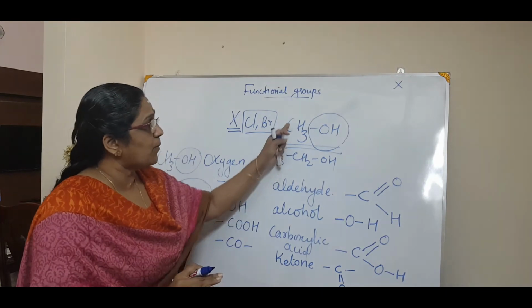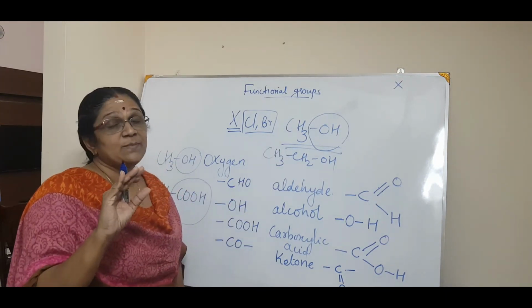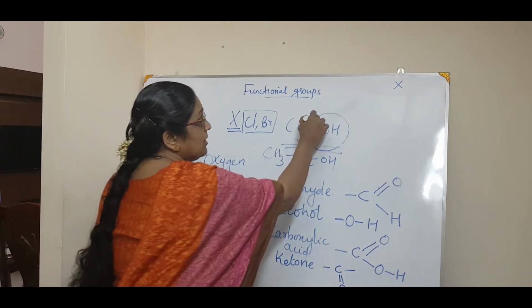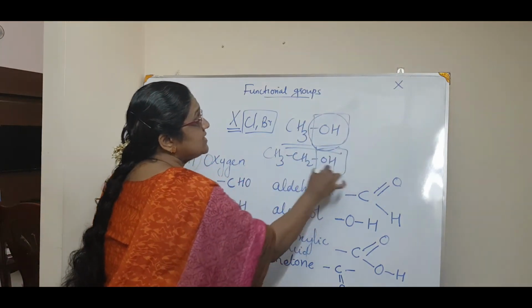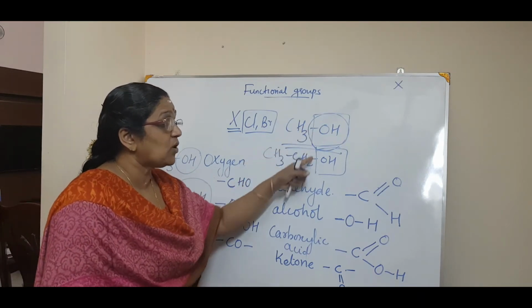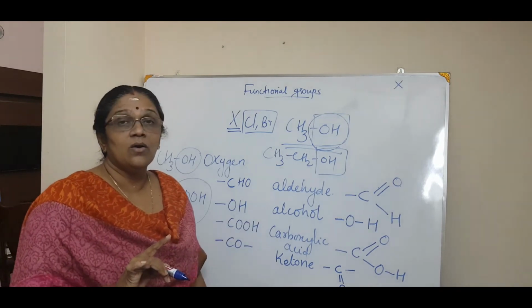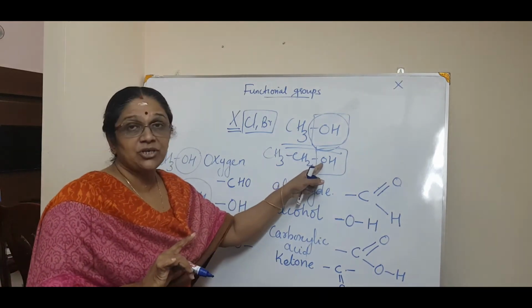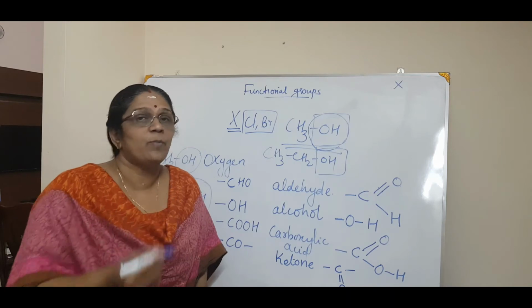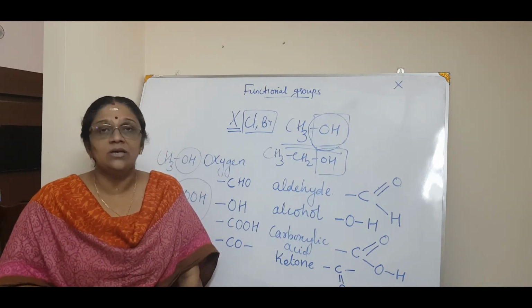All the chemical properties are very similar for these two compounds, because the chemical properties are determined by the functional group. Since both have the same functional group, that is OH. What is OH? Alcohol. Then this functional group will determine the chemical property of that compound. That is the definition of a functional group.